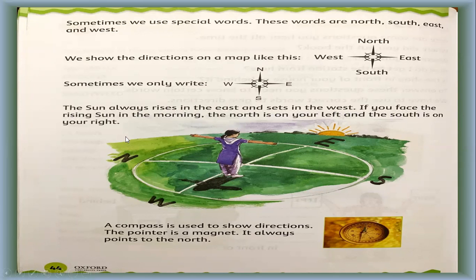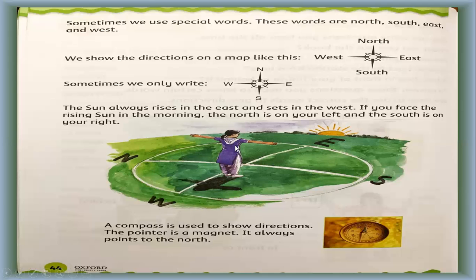If you face the rising sun in the morning, the north is on your left hand and the south is on your right. As you can see, this girl is facing the sun rising from the east. So on your left, this is the left of the girl, this is north, and right is south, and at the back, because this is the east, the opposite side will be the west.